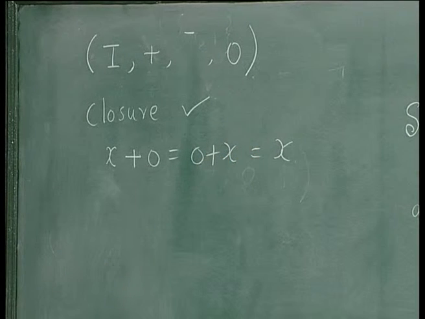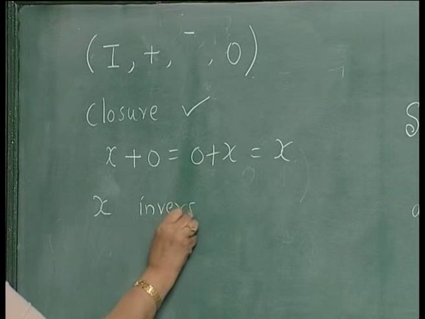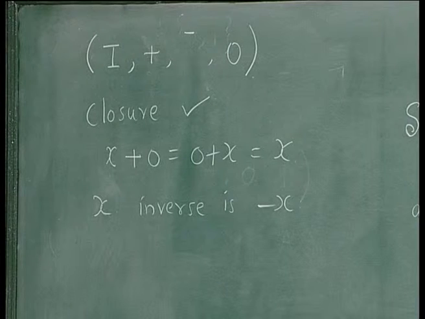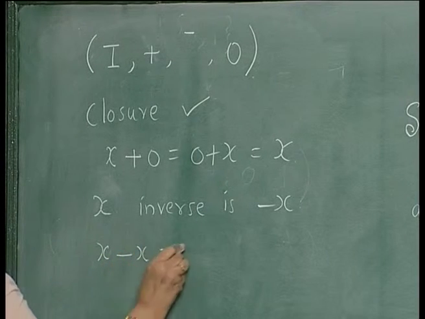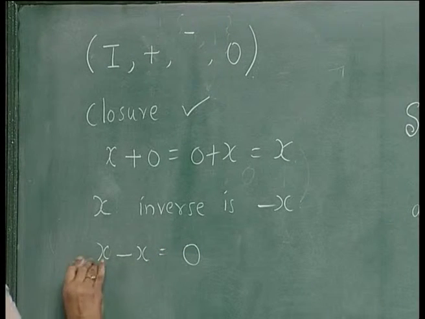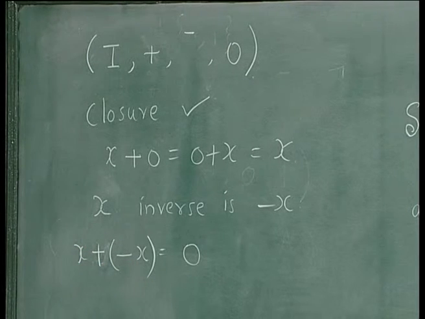So, 0 is the identity element, and for x the inverse is minus x. So, you get x plus minus x equal to 0, the identity element.